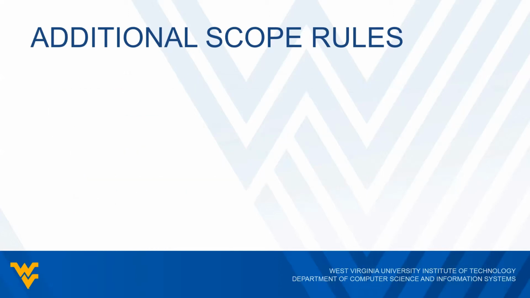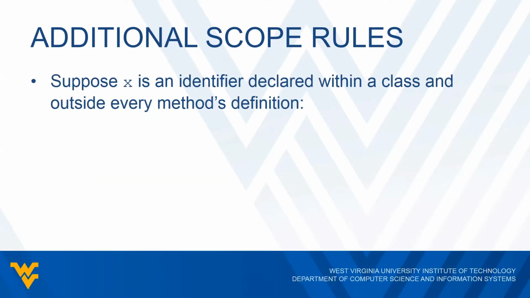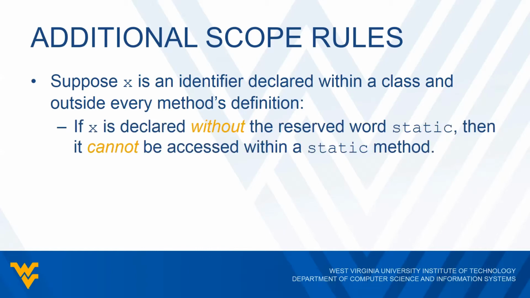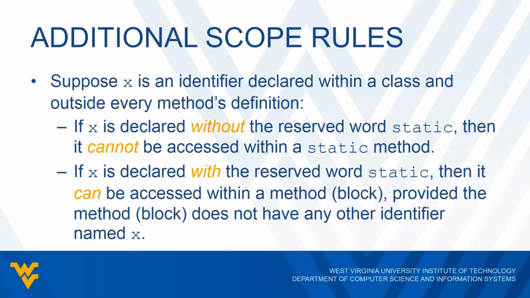Now let's say we have some identifier x and we declare it within a class, but it's not declared in any method at all. So we have two different cases here. If we declare x without the keyword static, then we're not allowed to use it within any static method. So if we're going to use it in a static method, it has to have the keyword static. Now, if it is declared with the reserved word static, then we can access it within a method or a block.